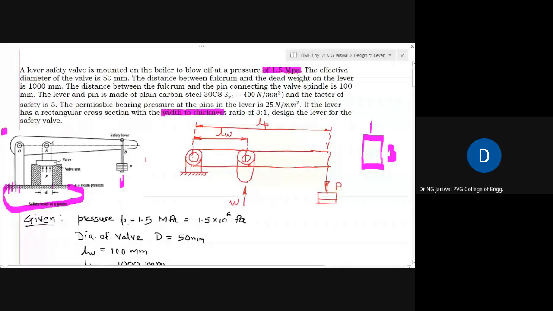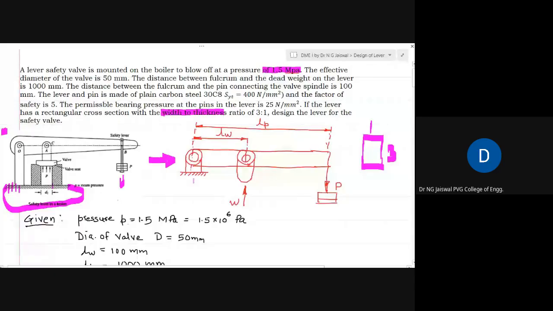Then this application is converted into a simple sketch which is useful for us, where P is the dead weight load acting, and W is nothing but the load acting because of the steam pressure. Under the action of this applied load and the steam pressure load, this system remains in equilibrium.